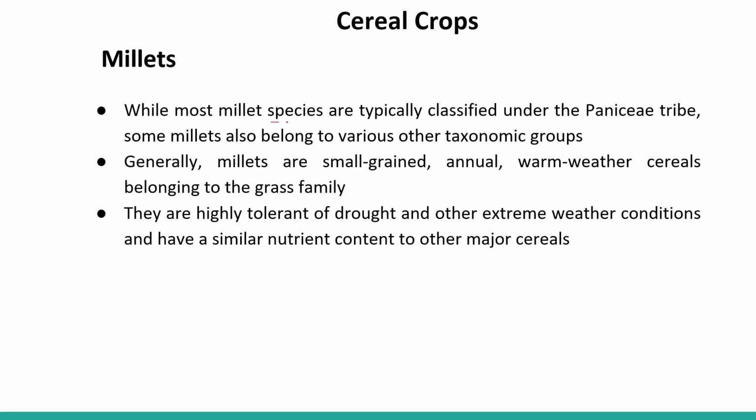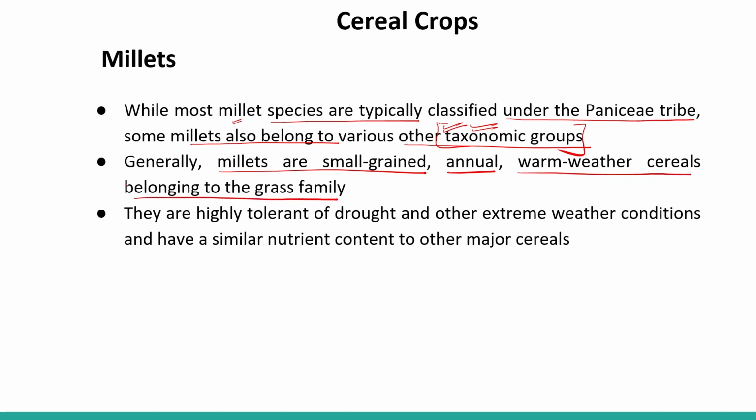So while most millet species are typically classified under the Panicoideae tribes, some millets also belong to various other taxonomic groups. So there are different taxonomic groups that include millets. Generally, millets are small-grained, annual, warm weather cereals belonging to the grass family. The grains are quite small in size, which is why they are also called small grain cereals.